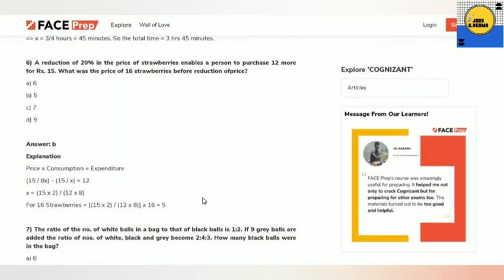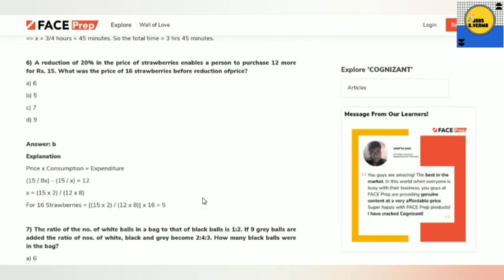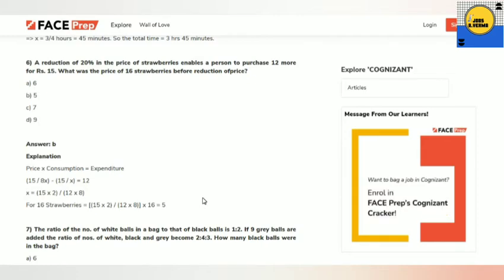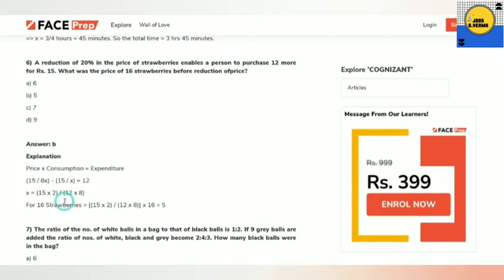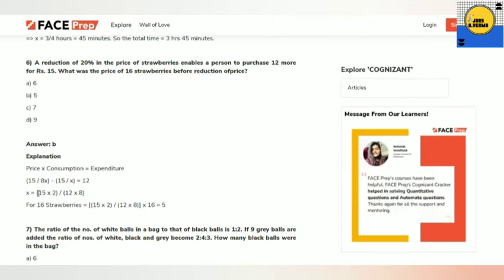Next question: a reduction of 20% in the price of strawberries enables a person to purchase 12 more for ₹15. What was the price of 16 strawberries before the reduction? Price into consumption is the expenditure. So 15 divided by 0.8x minus 15 by x will be your equation, equal to 12. By solving that, you will get the price of 16 strawberries, that is 5. So in 5 rupees you will get 16 strawberries.